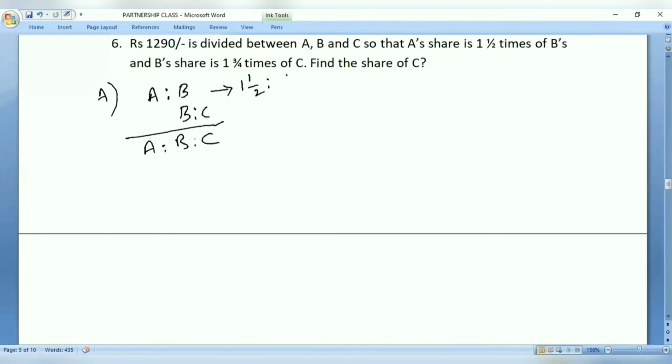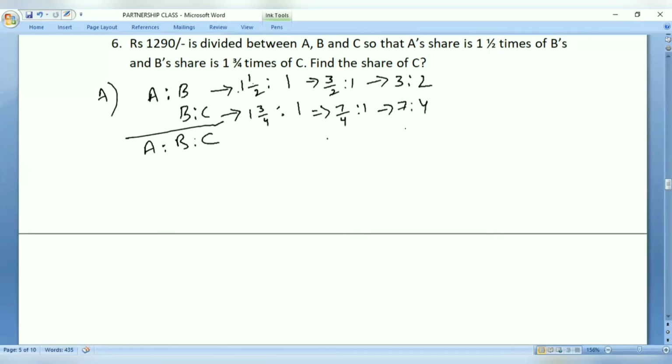If B's share equals 1, A's share is this: 2 ones are 2 plus 1, so it becomes 3 by 2 is to 1. That means this ratio is 3 is to 2. Similarly, B is to C. If C's share is 1, B's share is 1 and 3 by 4, that means total 7 by 4 is to 1. So it becomes 7 is to 4.